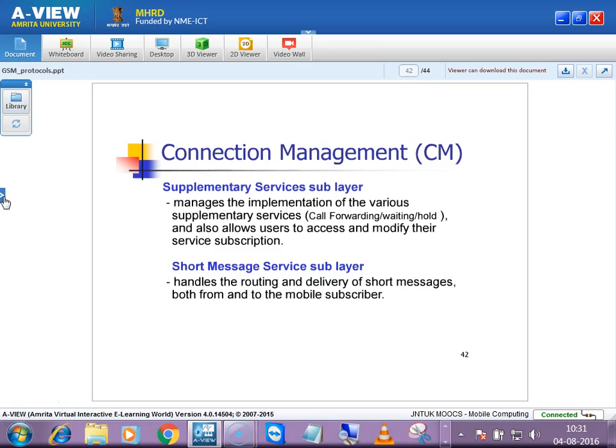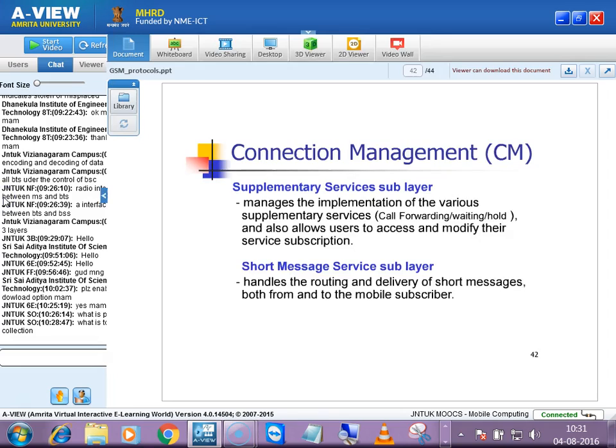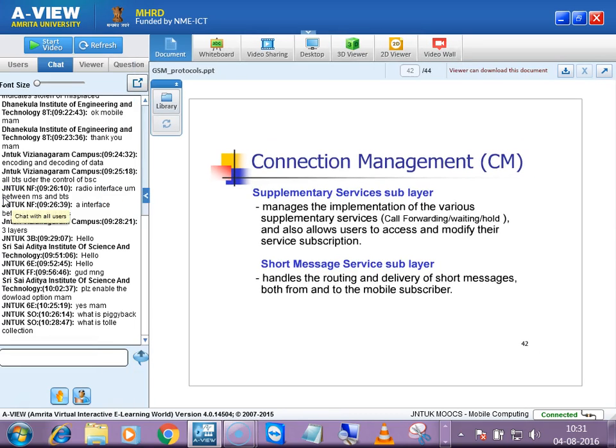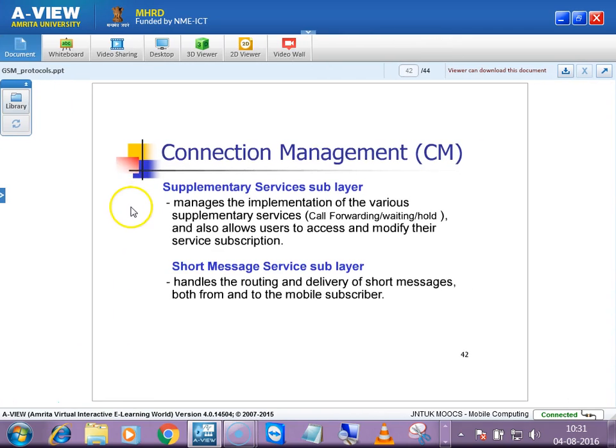Is it clear? Or if you want in detail how which bandwidths are used there and how that application runs, then I can discuss that, maybe in the next session. Which bandwidths are allocated, how that application is run, what are the inputs taken and what are the outputs given. Those things, if you want, I can give that.